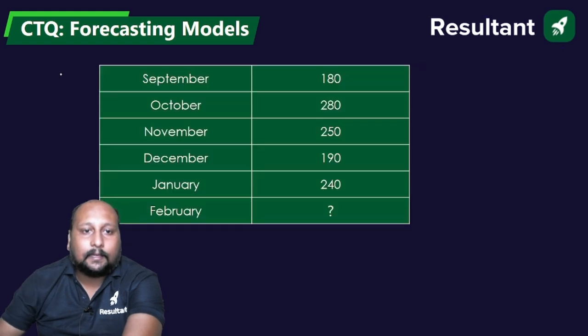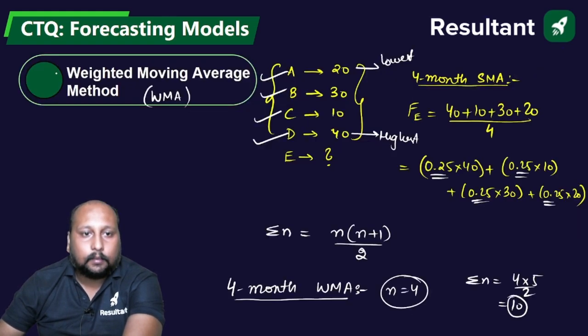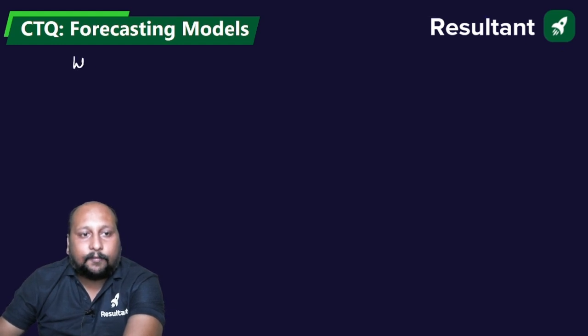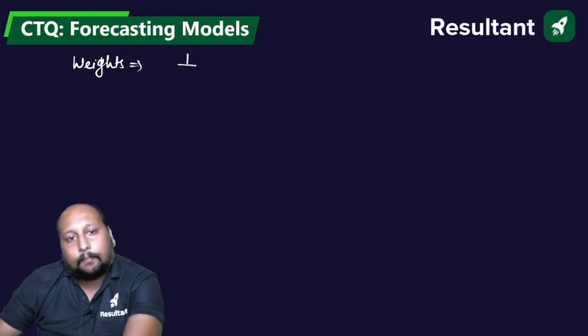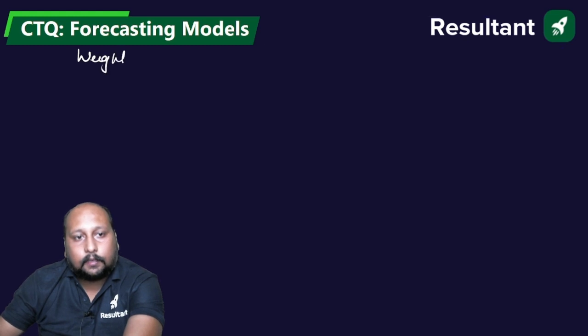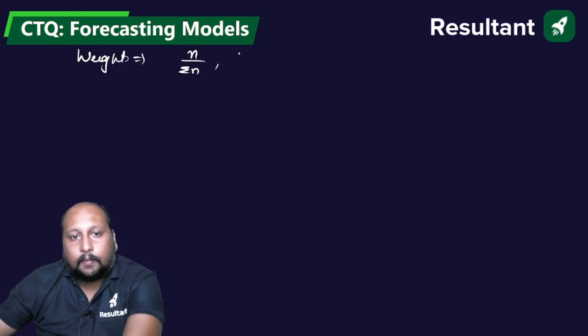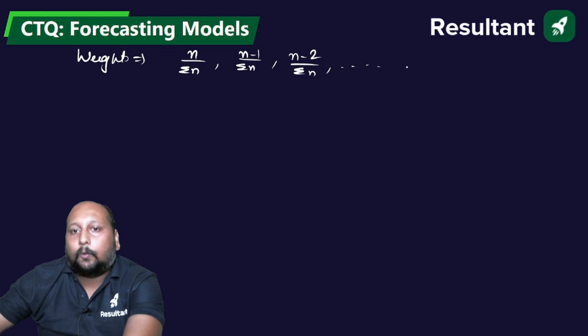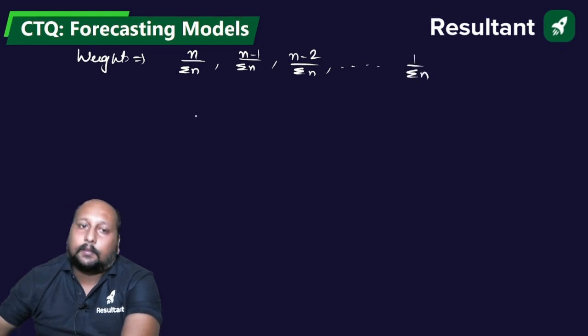Weights will be simply, let me write it over here. The weights will be equal to n divided by summation n, n minus 1 by summation n, n minus 2 by summation n, till 1 by summation n.